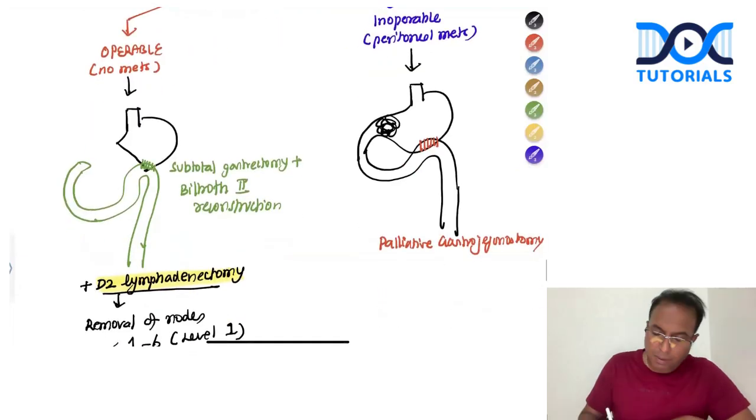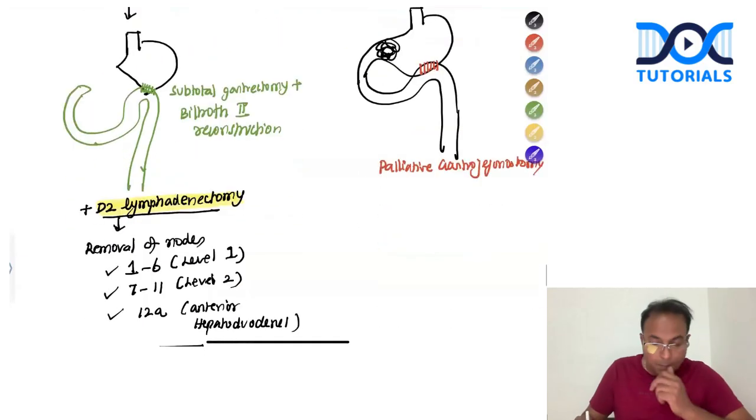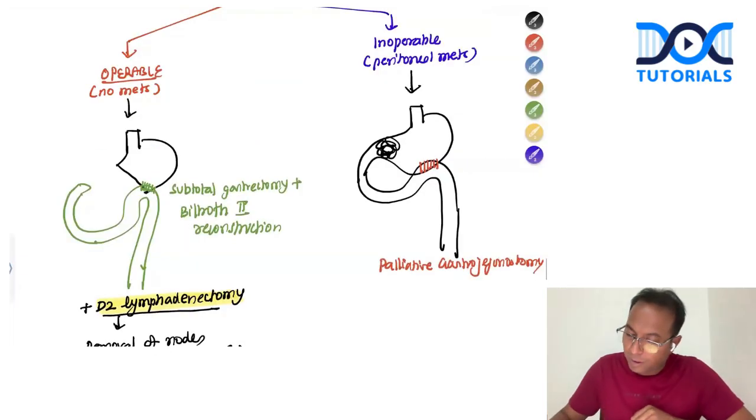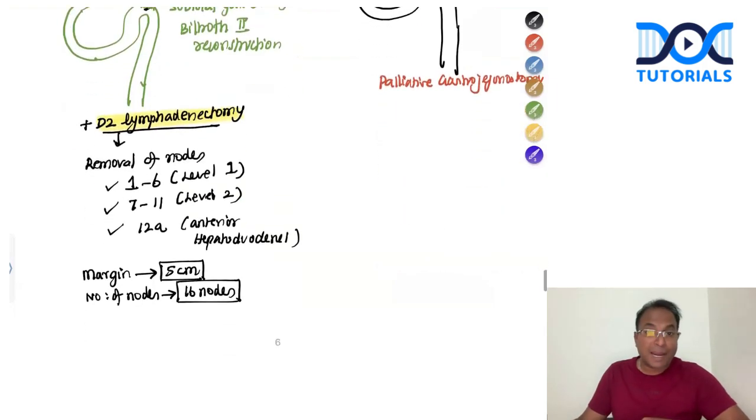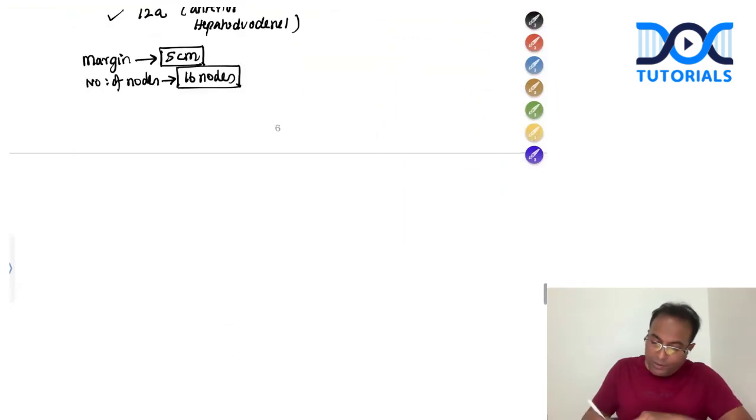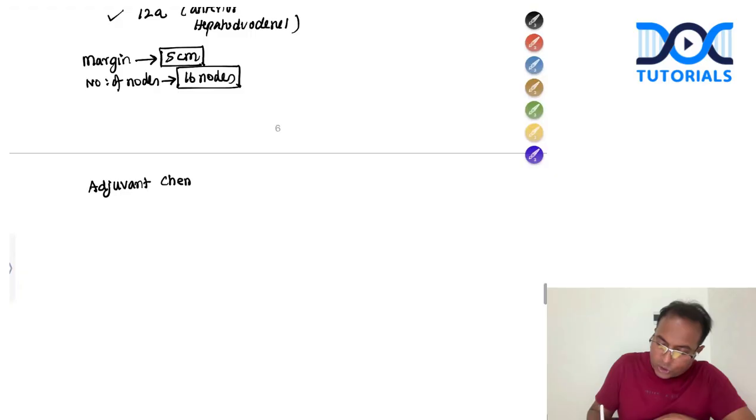So cancer stomach, please remember: operable cancers, we go for a subtotal gastrectomy with Billroth 2 reconstruction. And for inoperable cancers, we go for a palliative gastrojejunostomy. And after surgery, in an operable case, we should give them adjuvant chemotherapy.